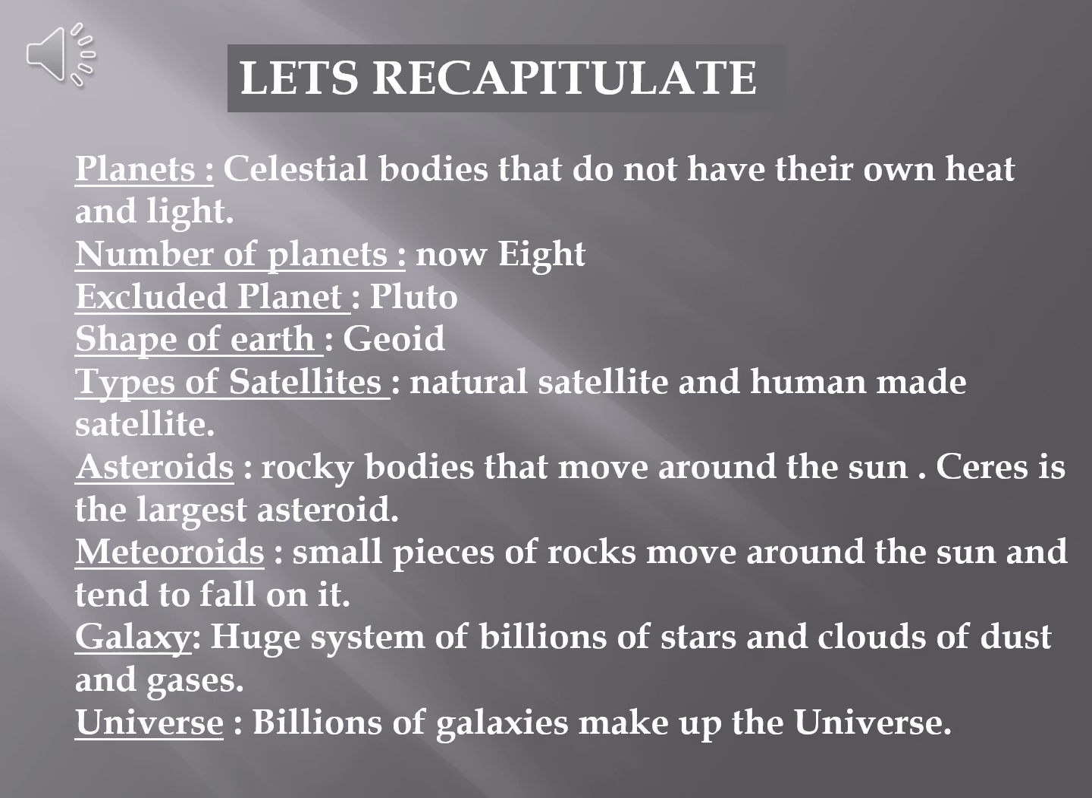And what are meteoroids? They are small pieces of rocks that move around the sun and tend to fall on the earth. When they try to fall, they get friction with the air, and because of the heat, they start burning up.